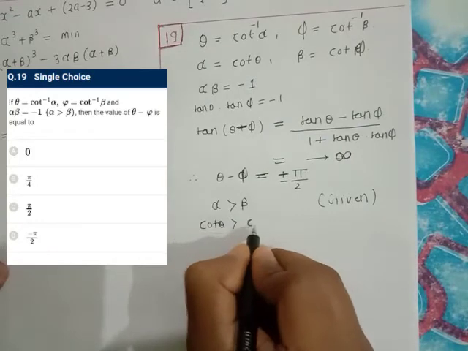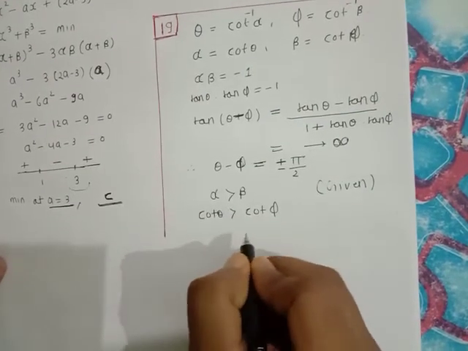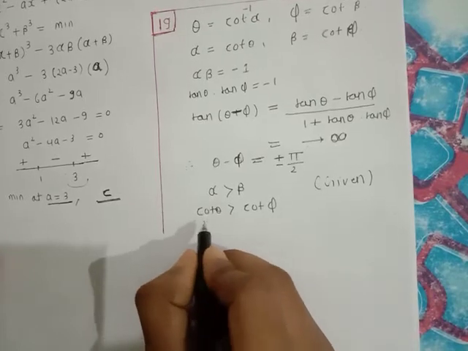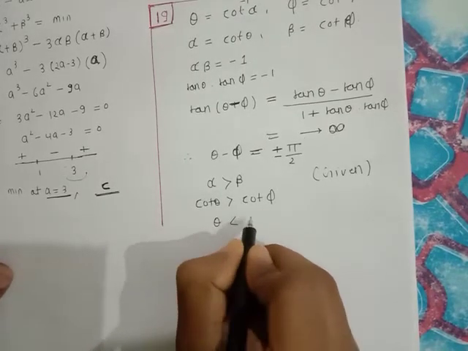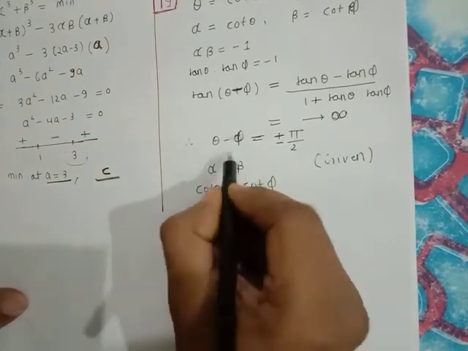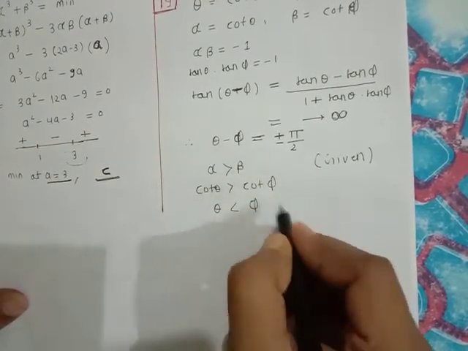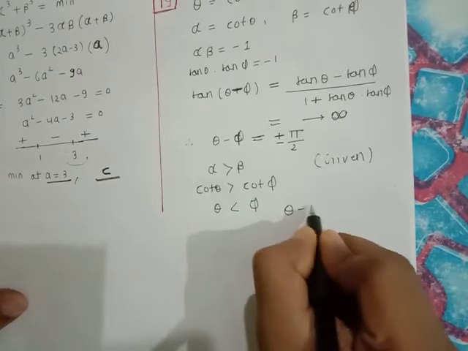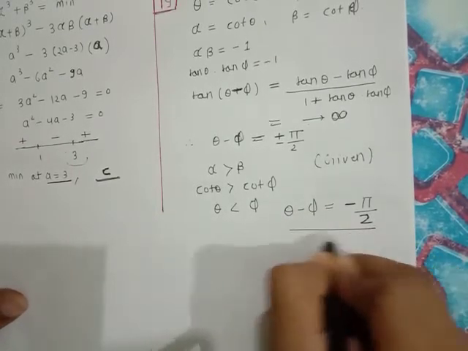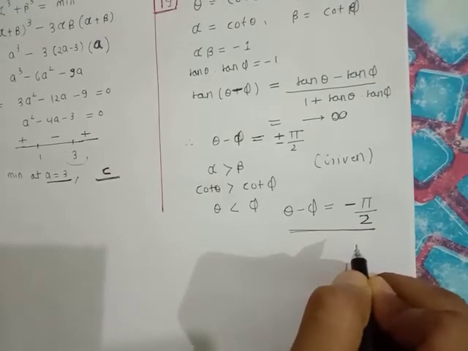Now you must know that the cot function is a decreasing function, so that means theta should be less than phi. Since theta is less than phi, this value will be negative, so the left hand side must be negative, so theta minus phi is minus pi by 2. So the correct answer is option D, minus pi by 2.